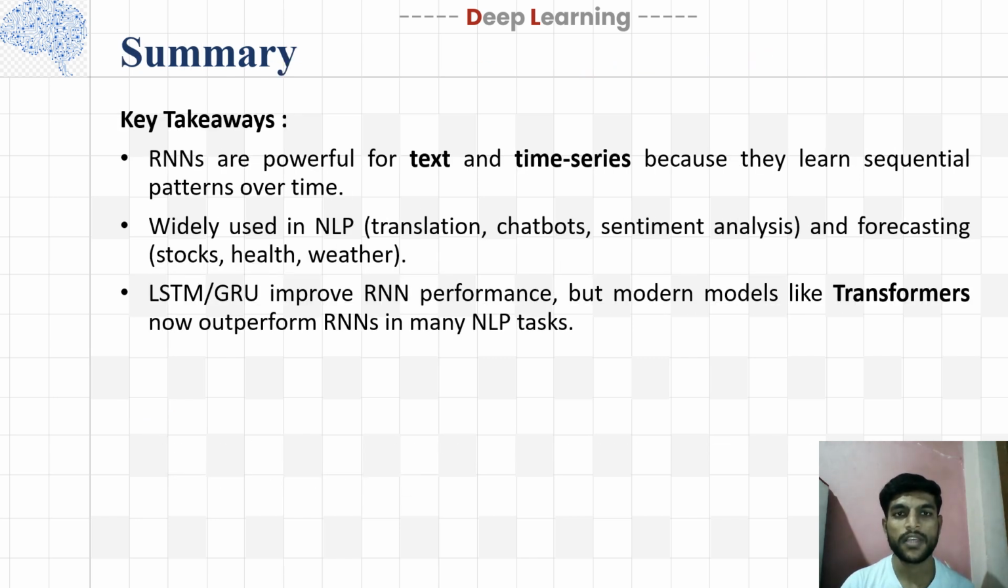Now we see the summary. RNNs are powerful for text and time series because they learn sequential patterns over time. They are widely used in natural language processing like translation, chatbots, sentiment analysis, and forecasting like stocks, health, and weather. LSTM or GRU improve RNN performance, but modern models like transformers now outperform RNNs in many NLP tasks. Example: Indian stock market forecasting and ChatGPT-style NLP systems evolved from RNN foundations.